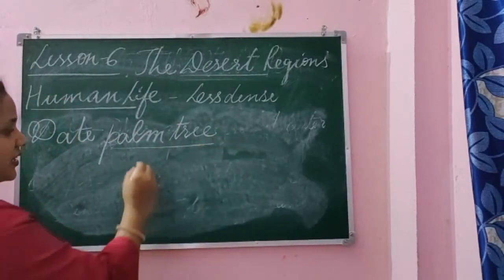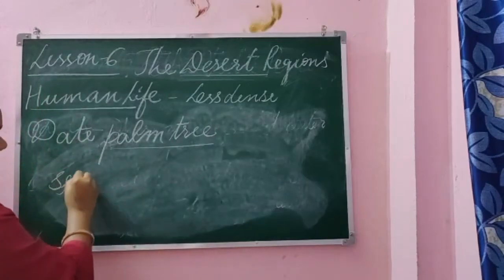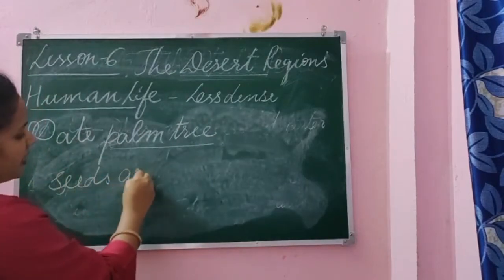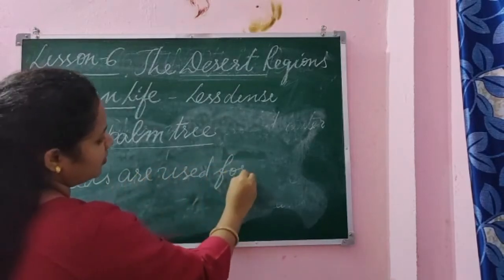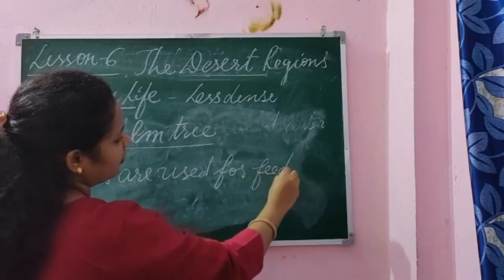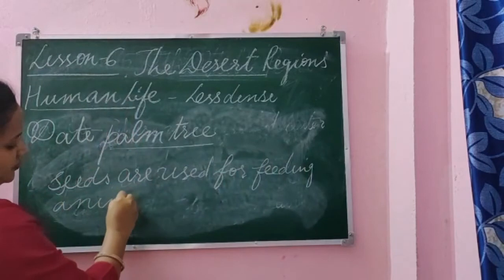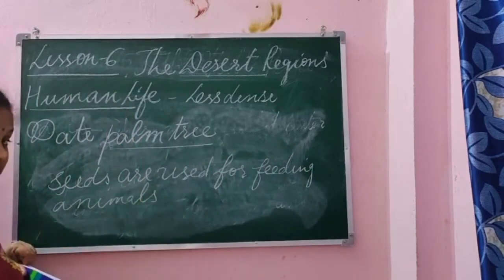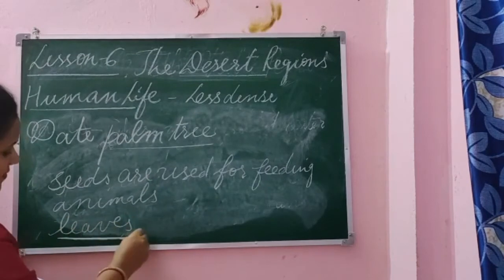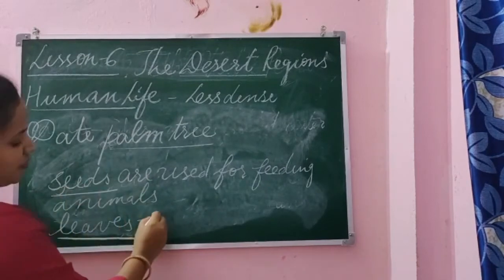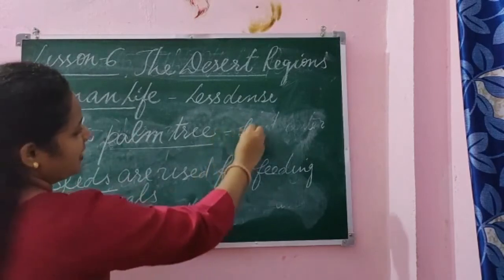The seeds are used for feeding animals, and the leaves are used for making ropes. And the fruit is eaten up.